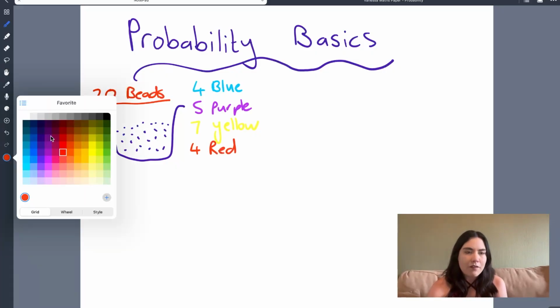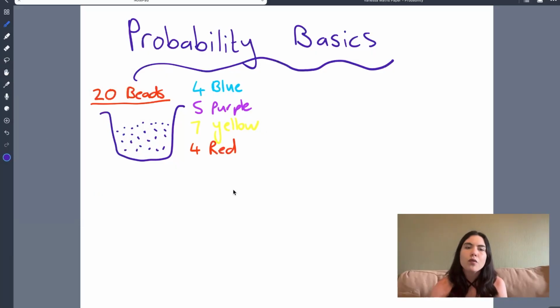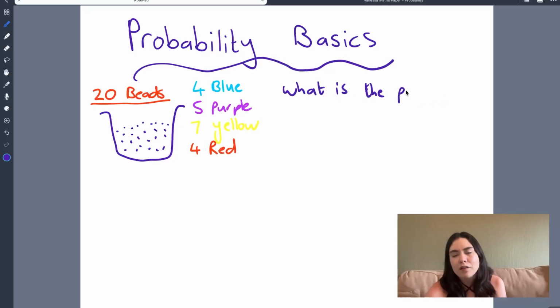What happens if we get a specific question? Okay, I'm going to go back to my purple. Let's say we get a specific question: what is the probability that I get a yellow bead?